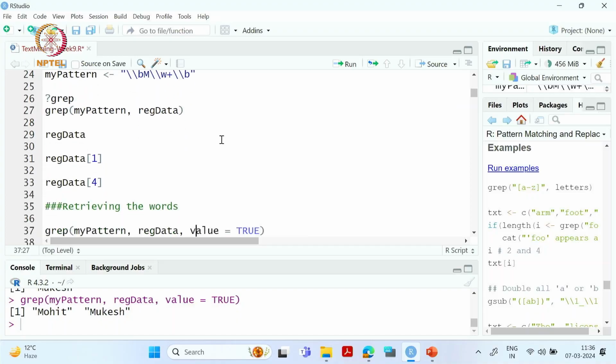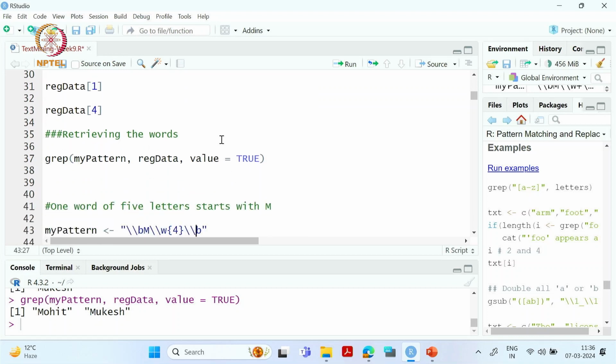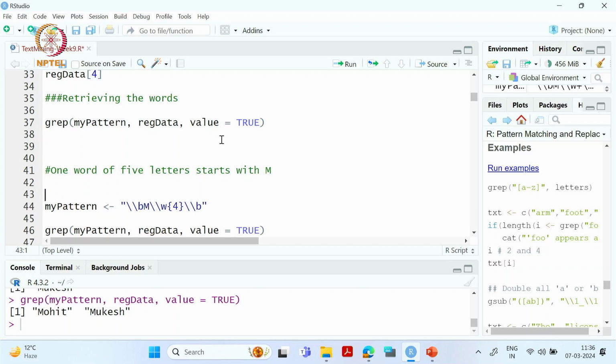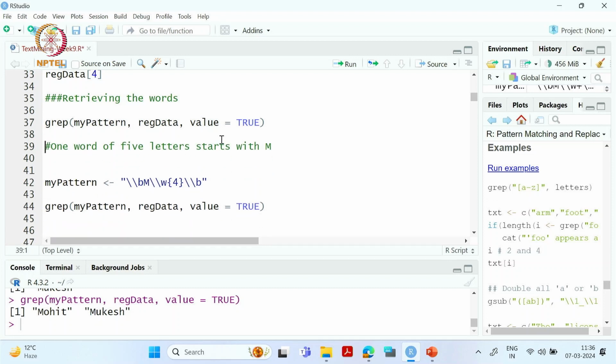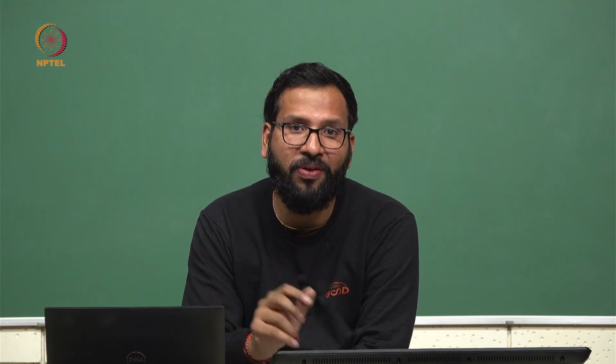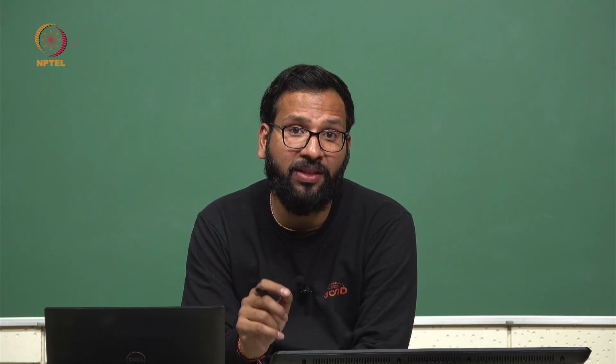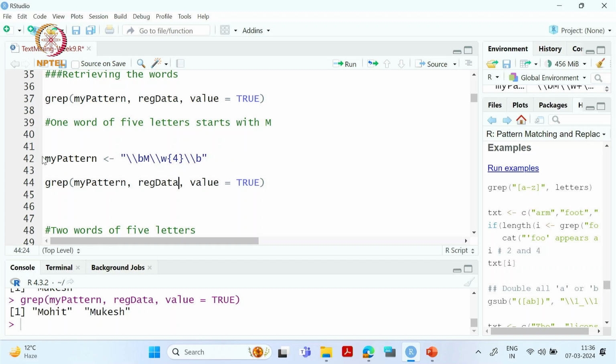So what we will do? Instead of the plus sign, we will specify exactly what length we are looking for. So if we do like this, what does this 4 say? M is already there, and after M there will be 4 letters.